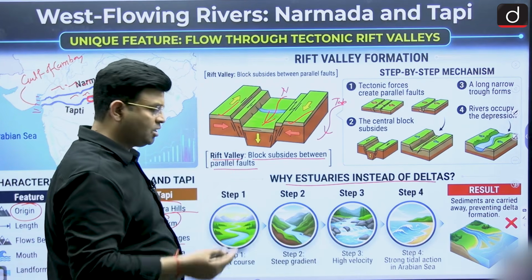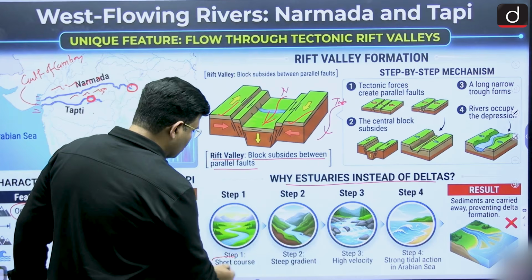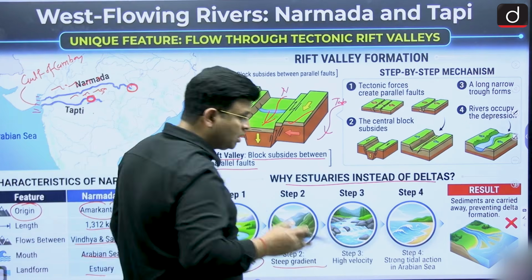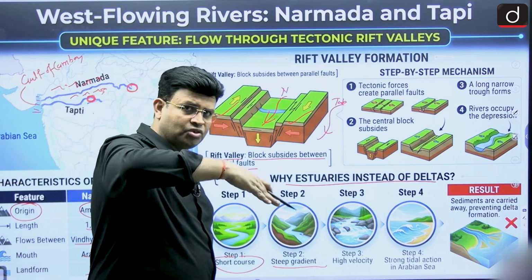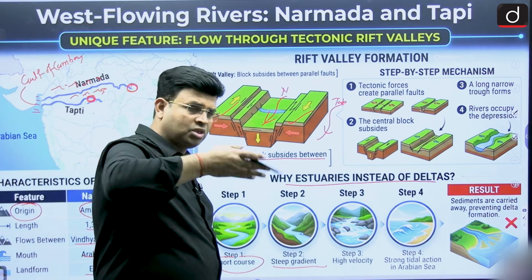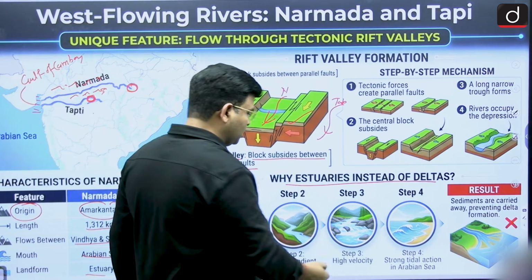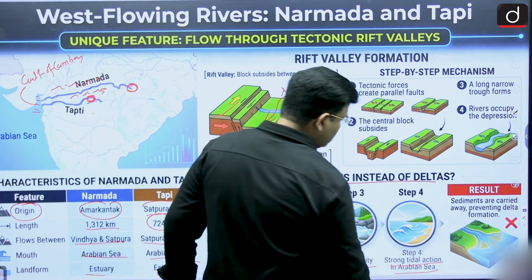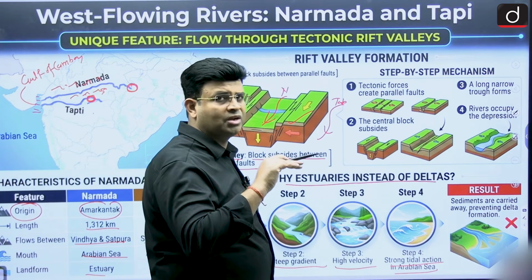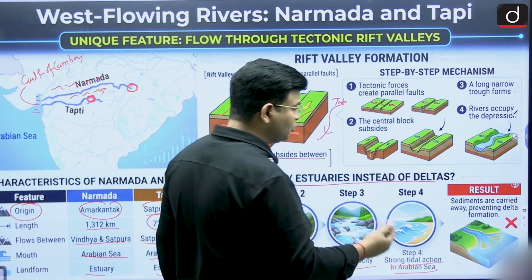Why is there an estuary instead of a delta? We can say it is because of the short course of the river, and the rivers are moving in a steep gradient. Yes, the Narmada rift valley has a steep gradient, not a gentle one. Moving faster, it has a high velocity, and there is stronger tidal action in the Arabian Sea, and therefore they do not allow deposition.